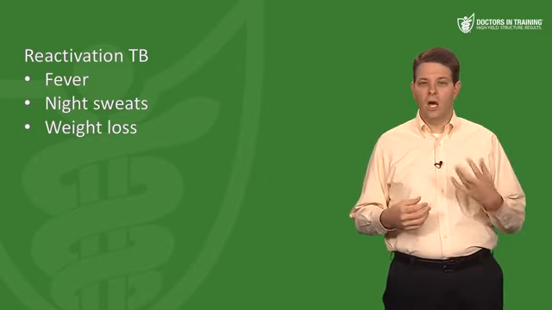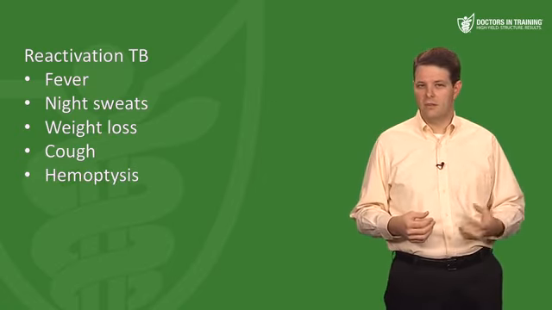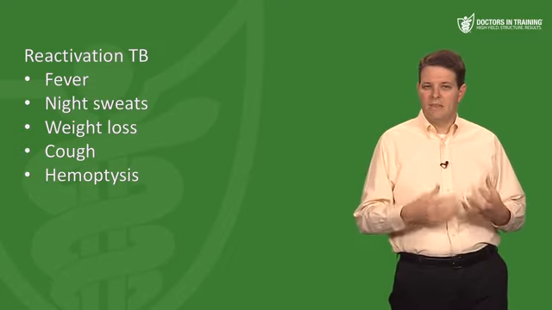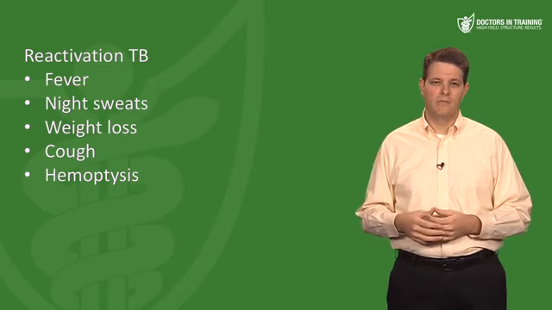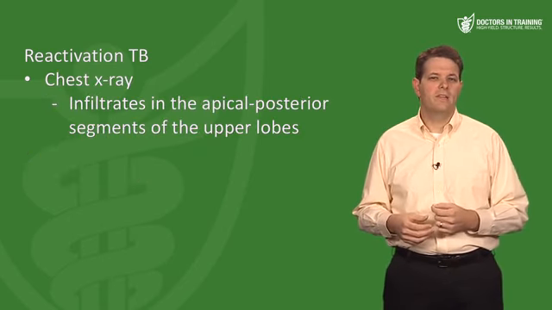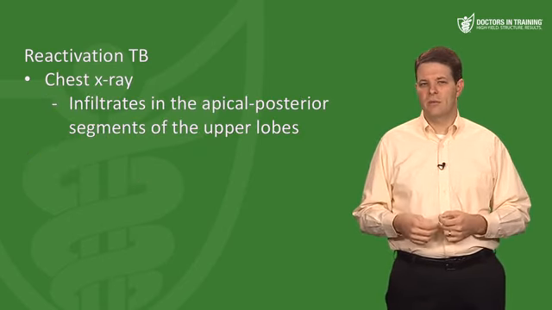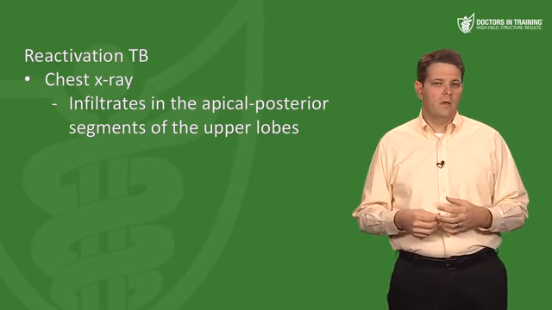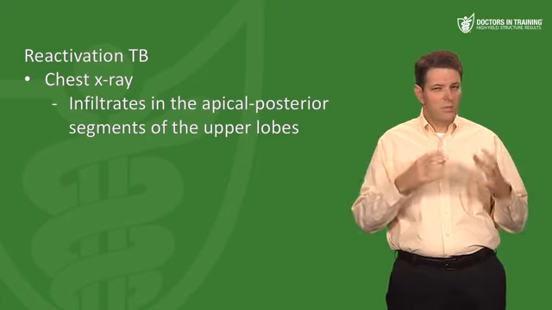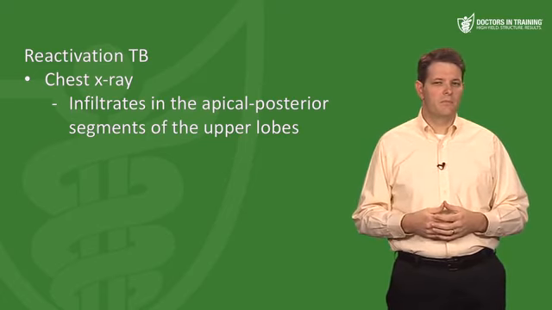If it's reactivating in the lungs, you may see cough and hemoptysis. So most of the classic TB symptoms are really associated more with reactivation TB than they are with primary TB. On chest x-ray, you'll frequently see infiltrates in the apical posterior segments of the upper lobes. Remember that, it's important. On your exam, something going on in the apices of the lungs is going to be a good clue for reactivation TB.